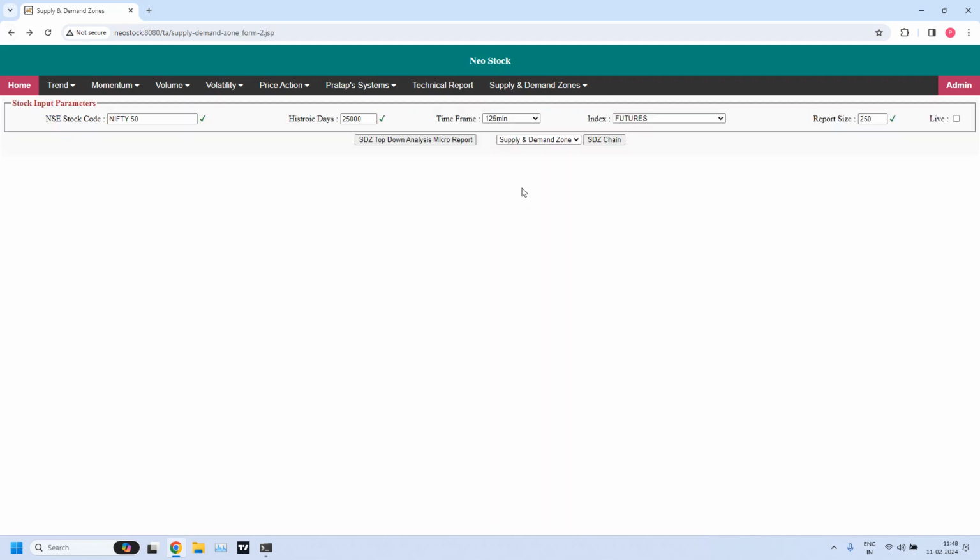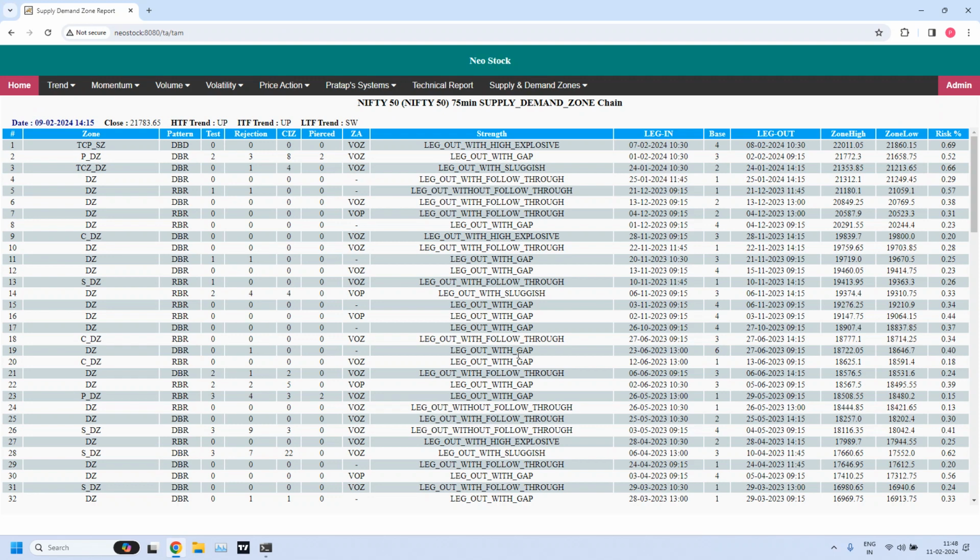Now let us look into 75 minutes. We may get more clarity. In 75 minutes, a high liquidity supply zone is created. Probably this might be acting as a strong resistance because it is a supply zone. The levels are 22,011 to 21,860. Probably this might be acting as a strong resistance for some time.